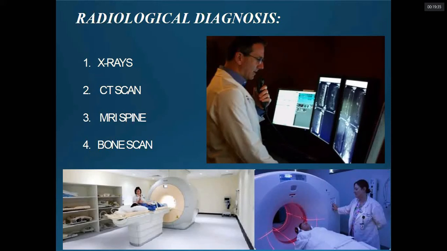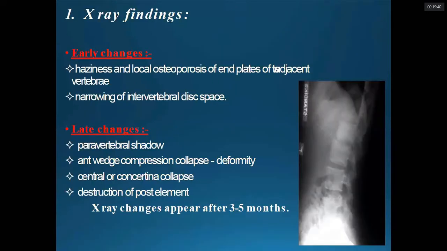Let's go with the radiological diagnosis first. X-ray, CT scan, MRI, bone scan. Okay. X-ray, what we can appreciate, these X-ray changes are not seen once the disease starts. The X-ray changes are seen only after around 2 to 3 months of infection. This is because to be visualized in the X-ray, up to 30% of the bone should be lost to have the radiological appearance of the change.